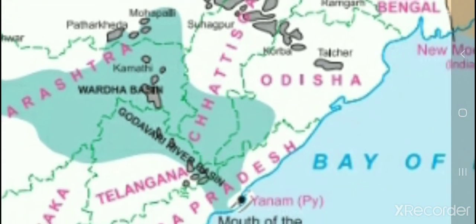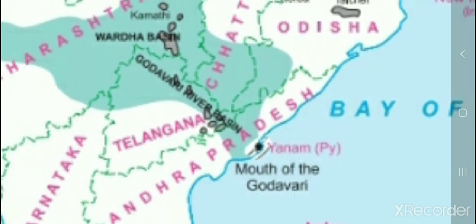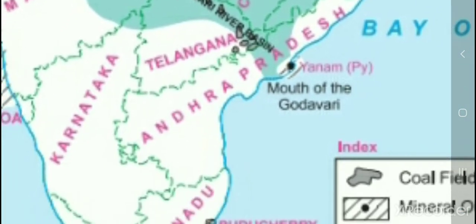Maharashtra is also there. Then Telangana, also Andhra Pradesh, some part of Andhra Pradesh.